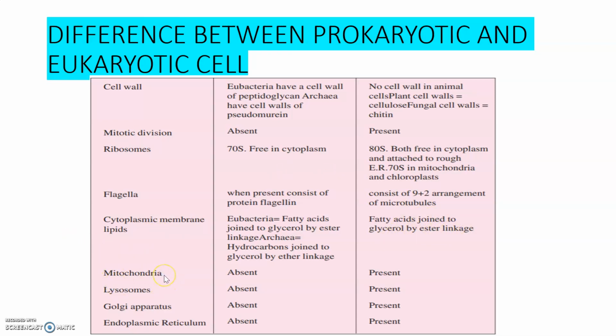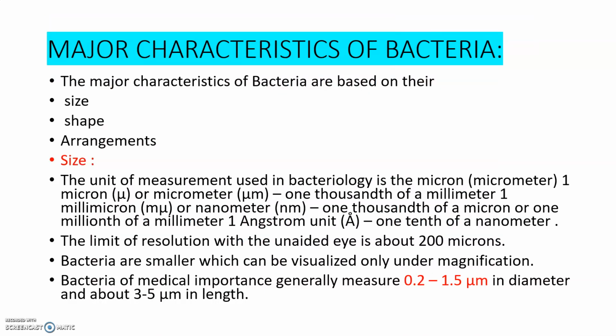Then mitochondria, these are the other organelles, lysosomes, Golgi apparatus, endoplasmic reticulum. These whole things are absent in prokaryotes, whereas those are present in eukaryotes. Now we are discussing the major characteristics of the bacteria. The bacteria can be characterized based on their size, shape, arrangements. So based on these three criteria, the bacteria can be characterized.